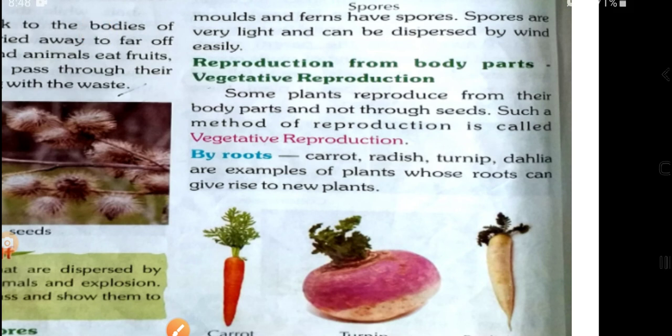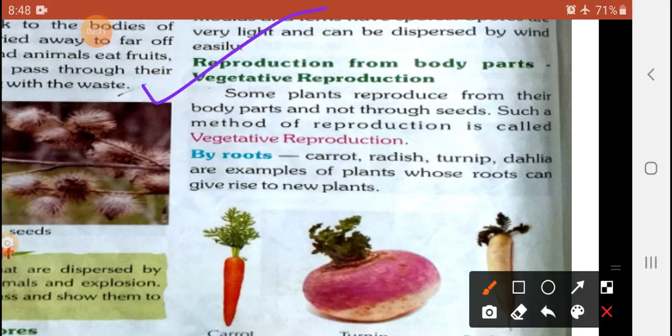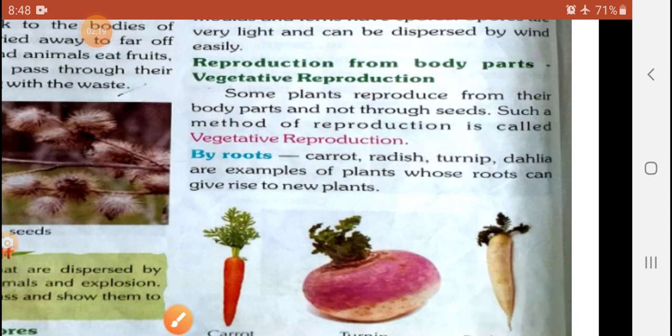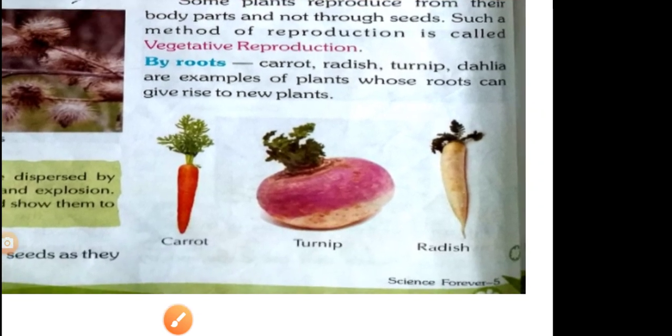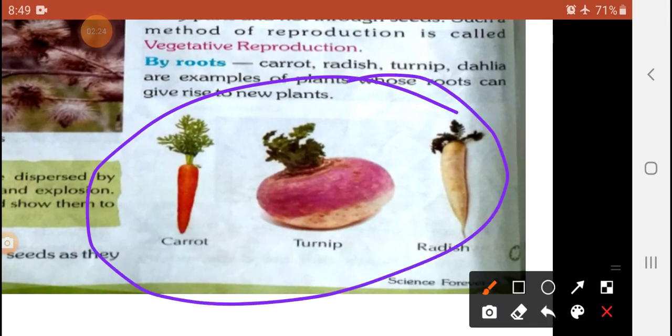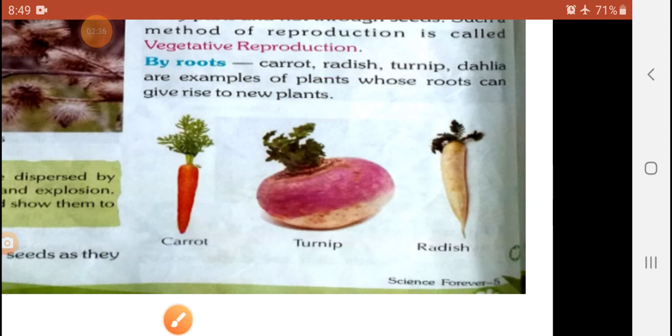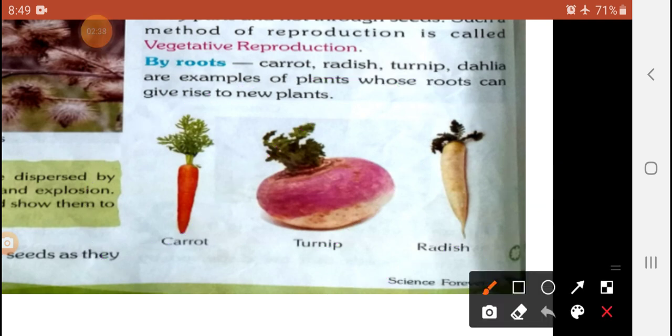Next, the second point: reproduction from the body part, vegetative reproduction. Some plants, as you see in the pictures, like carrot, turnip and radish, are examples of plants whose roots can give rise to a new plant. If you cut the upper part of the carrot, turnip or radish,